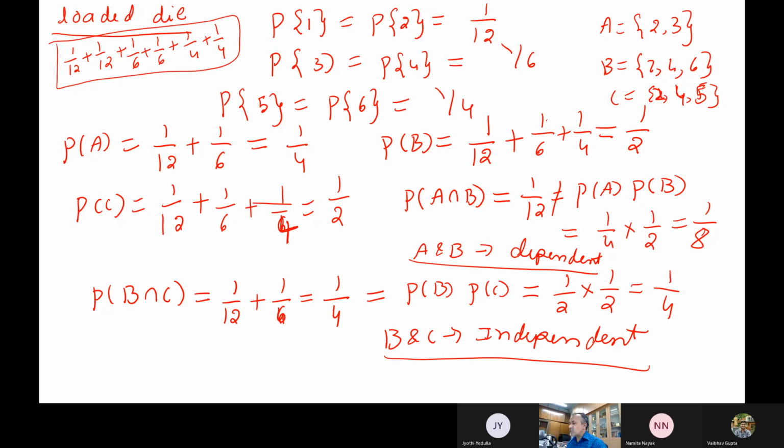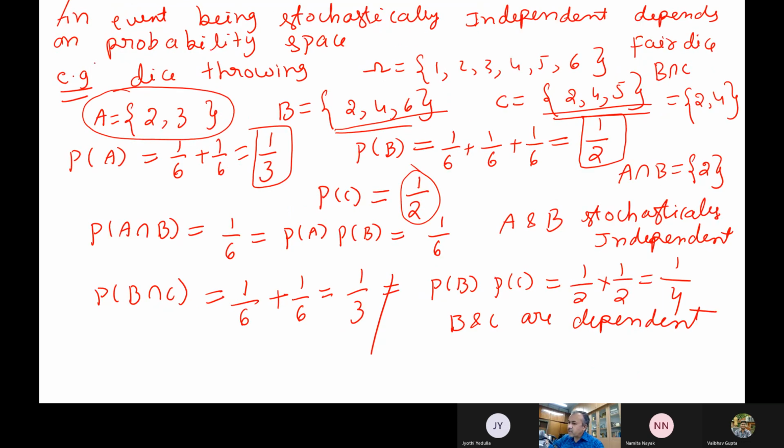Whether stochastic independence is a unique thing or what? Is there anything you can make out there? It's not a unique thing. It depends upon the situation. So it is not a unique thing. So it is depending on what? What is the most important thing which is changing the entire thing itself? Now, it depends on your